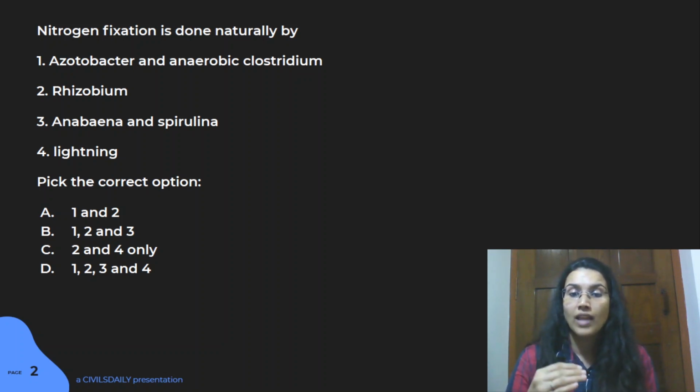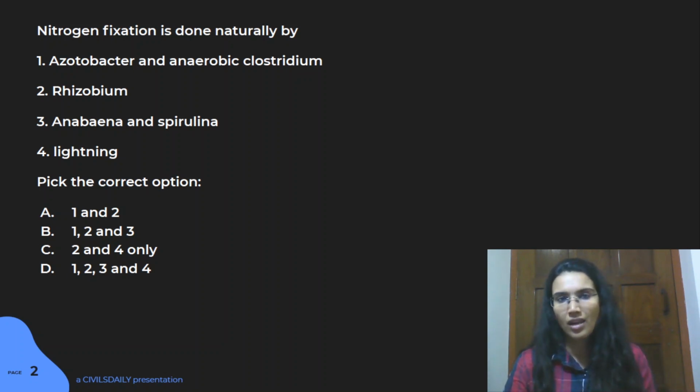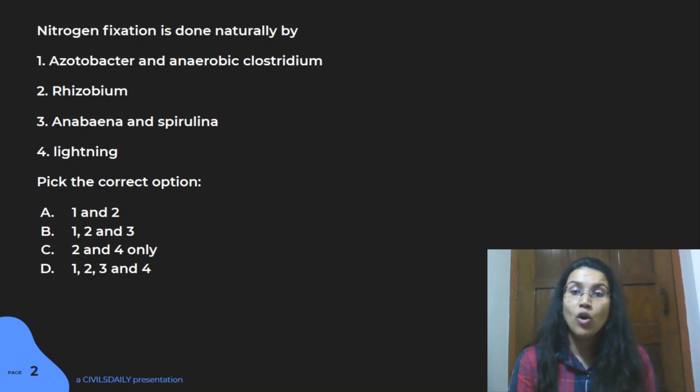You find this process happening a lot in wetlands, and by that logic, even the third option is right. And the fourth option is also right naturally, through lightning, with that excess temperature and conditions, some of the air particles are converted into usable nitrogen compounds. All right. So the answer for this particular question is D.